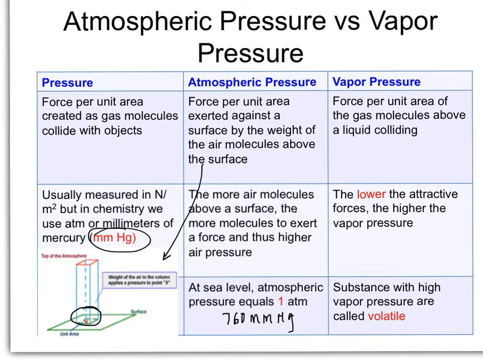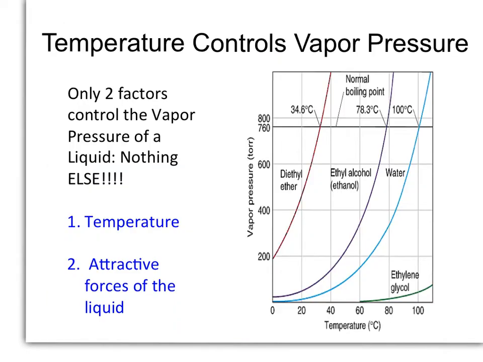And that's because it's going to be easier to break the attractive forces when they are weaker than when they are stronger. Substances that have weak attractive forces holding them together will actually have a higher vapor pressure, and we term those substances volatile. You might think volatile means explosive, but in chemistry, it means a substance that has a high vapor pressure due to the weak intermolecular forces holding them together.